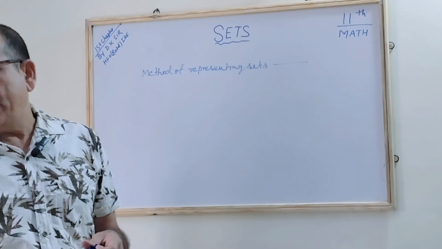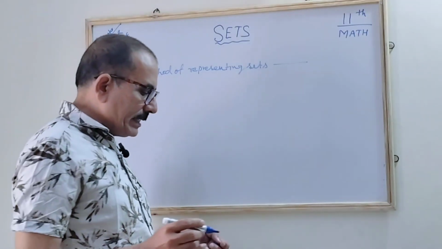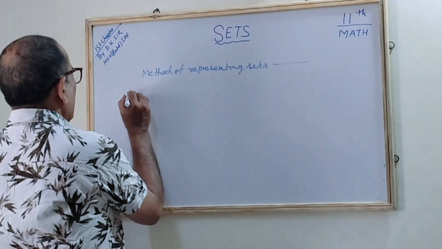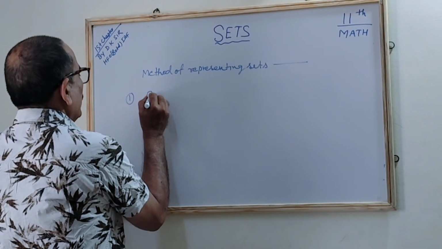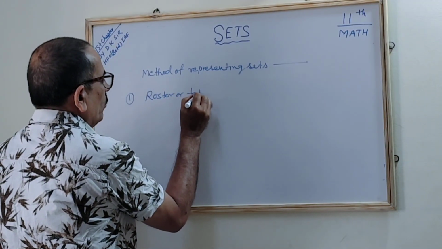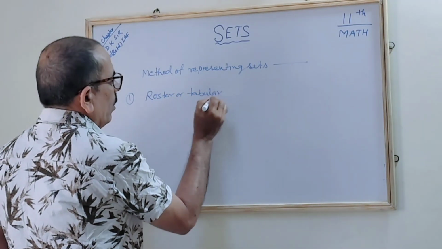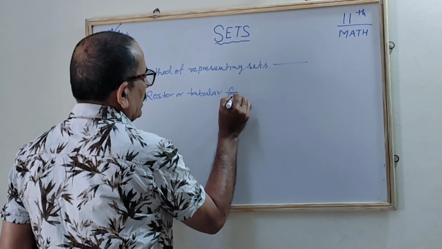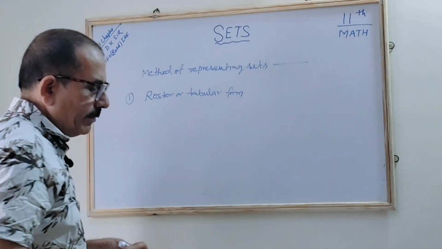What are the ways? The first is the roster or tabular form. What is that? Roster or tabular form. Correct? Tabular form.